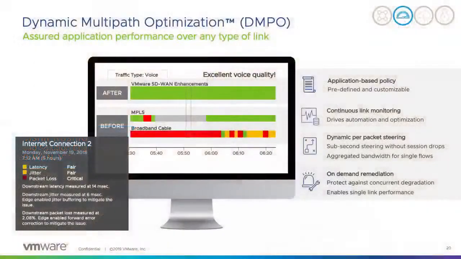Dynamic multipath optimization is a VMware proprietary protocol which is built on top of industry standard protocols. What does it do? Basically, this is the key feature of VMware SD-WAN. It gives you application-based policy. You don't need to make policies based on different sources and destinations, and it continuously monitors the link. It gives you full flexibility, with dynamic per-packet steering and on-demand remediation.